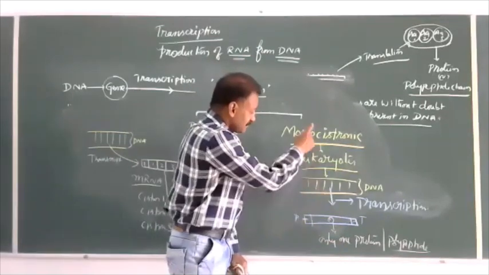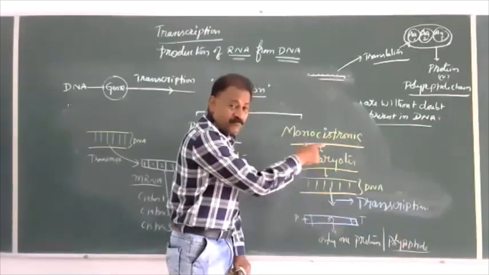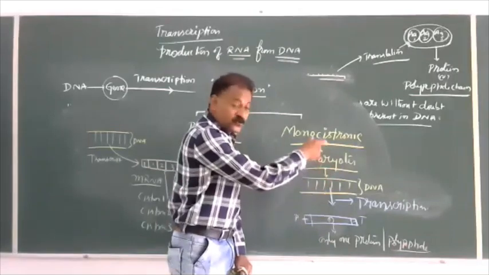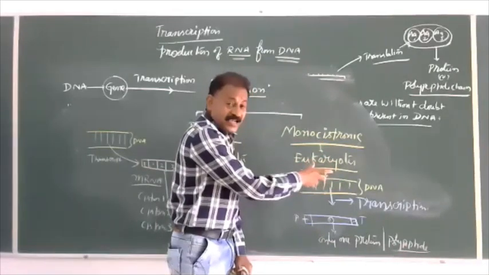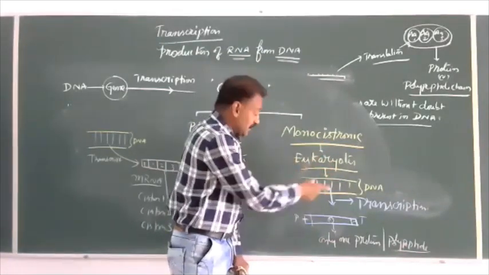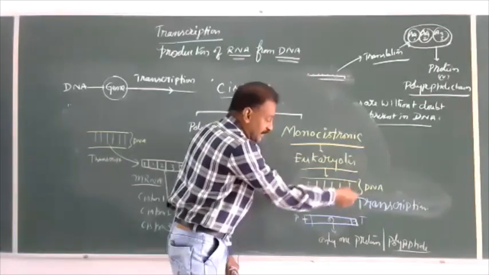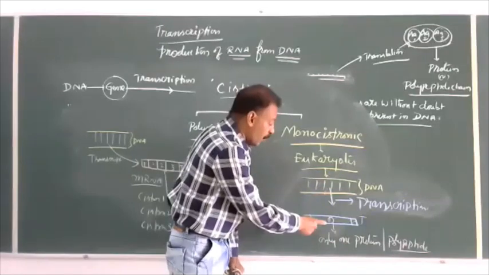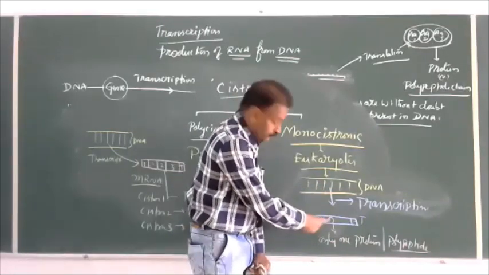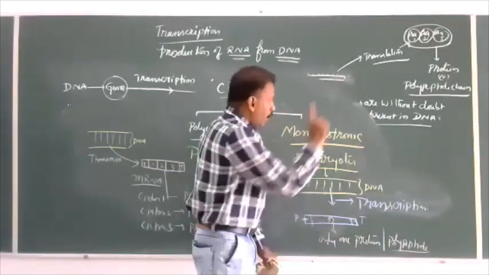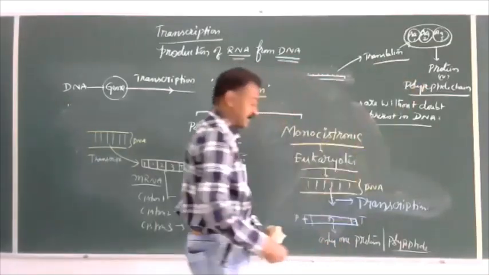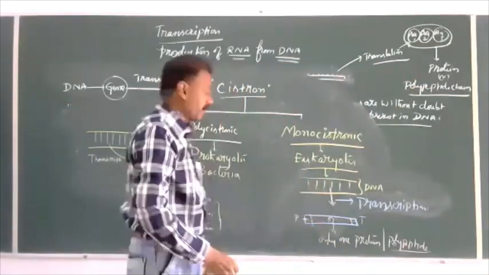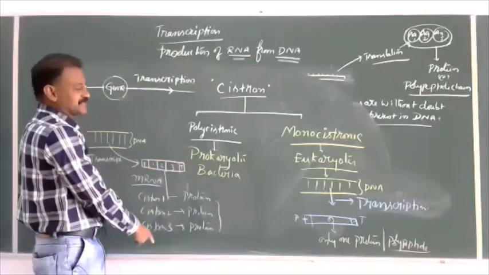So monocistronic RNA, monocistronic gene, is found in eukaryotes. In the eukaryote DNA, transcription produces mRNA which has only one cistron. Only one cistron means only one polypeptide chain. So it is called monocistronic, versus polycistronic.